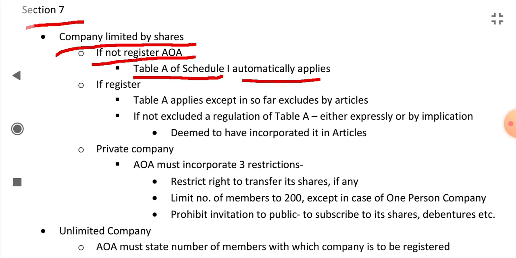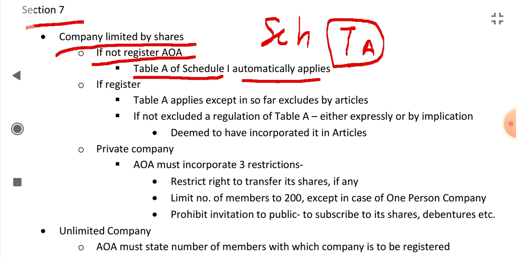Table A is given in Schedule 1 of the Companies Act. The rules and regulations given in Table A will be applied and taken as the articles.